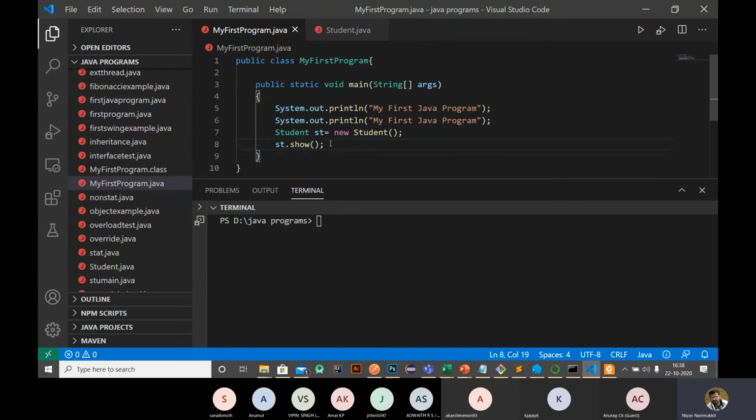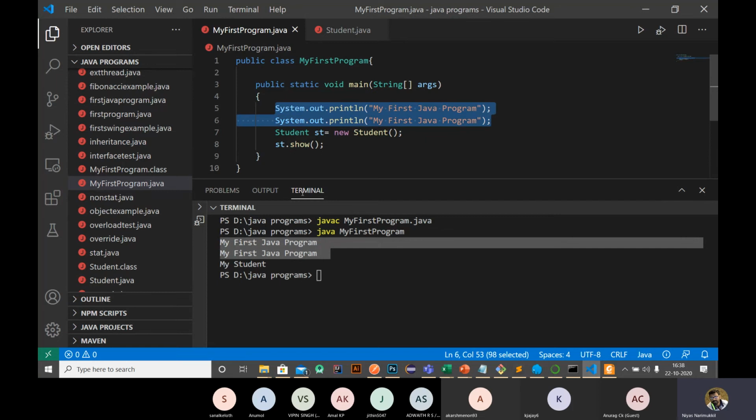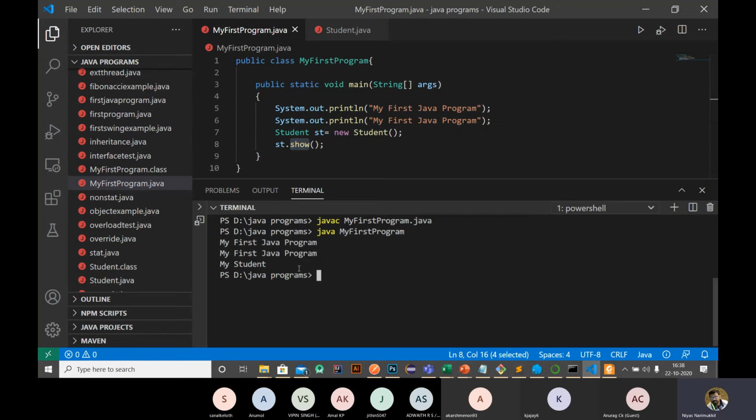In this my first program, I created a student object and I am calling a function inside that student object, st.show. Now just run this program again: javac my first program.java, no errors. What happens? We will get two outputs, right? First, the output of the first Java program as before, then we will get "my student", which is through our object. So this is the way we are creating an object. Clear?